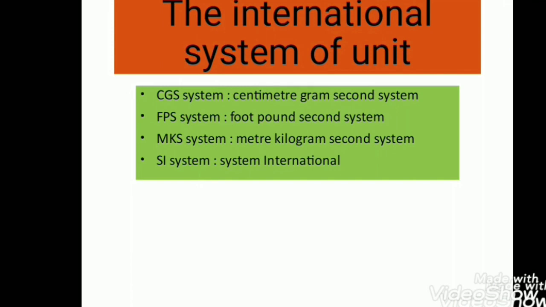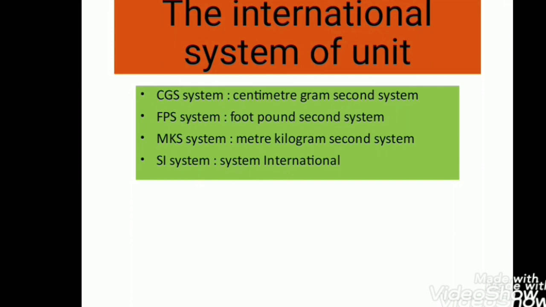A system of units is the complete set of units in which fundamental and derived units both are included for all kinds of physical quantities. The common systems of units which are used in mechanics are given below. You can see. First of all, we will discuss the CGS system. In this system, the unit of length is centimeter, the unit of mass is gram, and the unit of time is second.